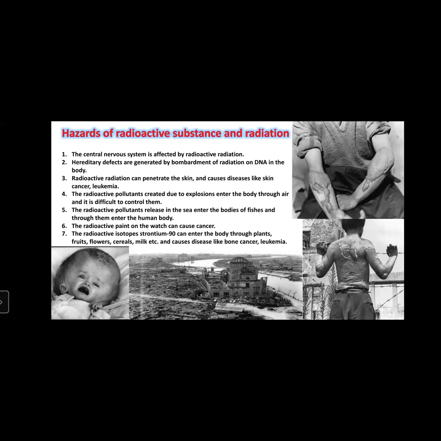This strontium 90 isotope is present in fruit, plants, milk, cereals, flowers, etc. If we eat those plants, flowers, cereals, and milk, then this strontium 90 goes inside our body and releases radiation, which causes diseases like cancer, leukemia, etc.